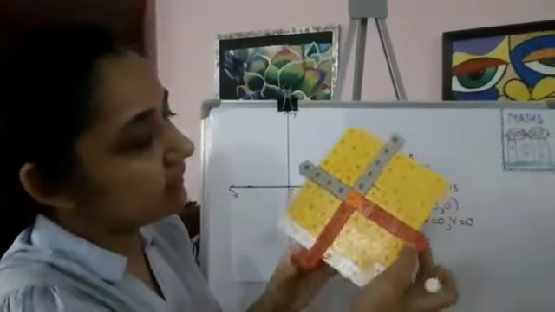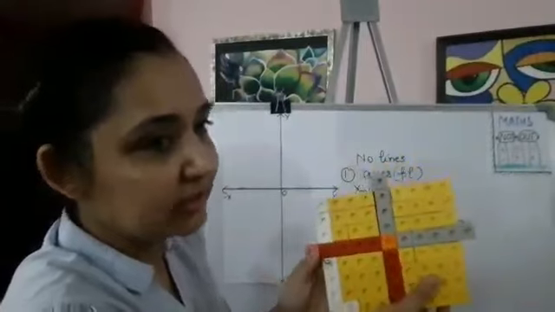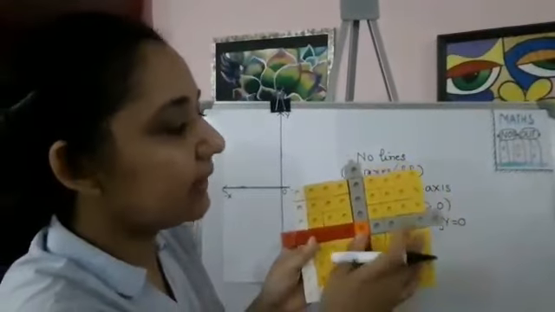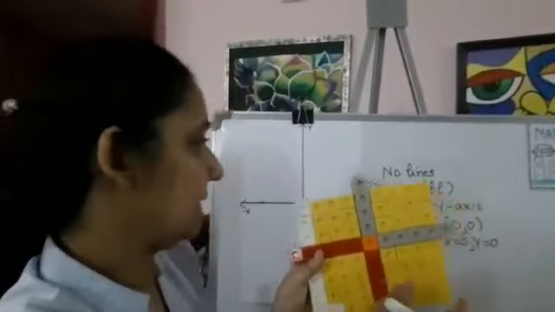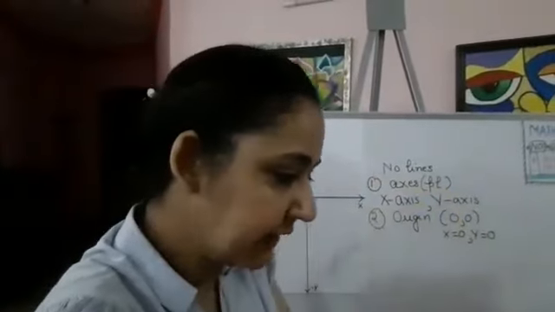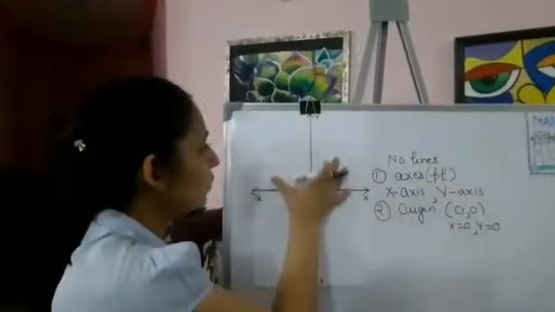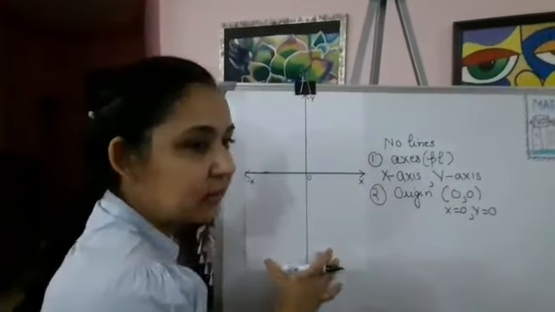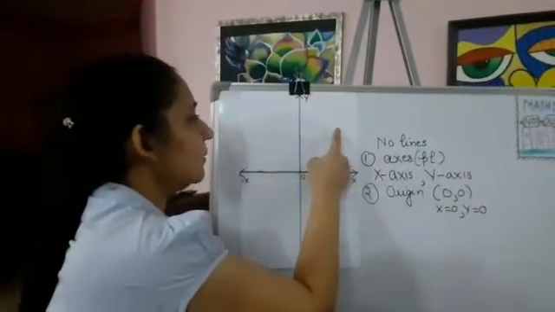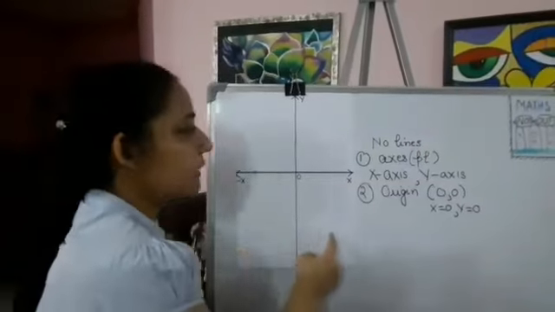Children, even if I turn this way, you can see this x-axis and this y-axis, but in general what we consider as horizontal is the x-axis and vertical is the y-axis. Okay, so let's proceed. Now the whole plane is divided into how many parts? Let's count: 1, 2, 3, 4.